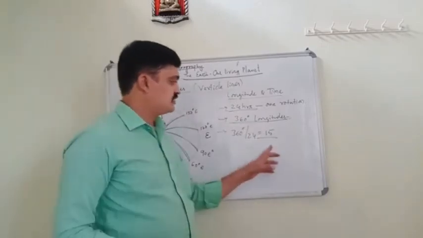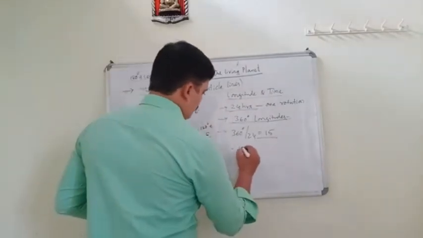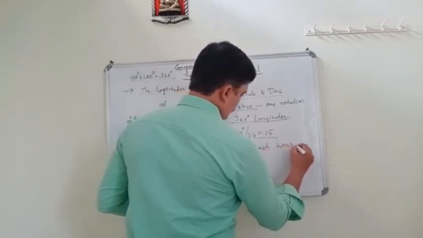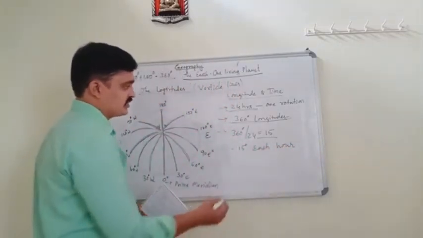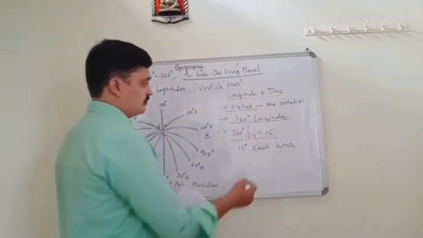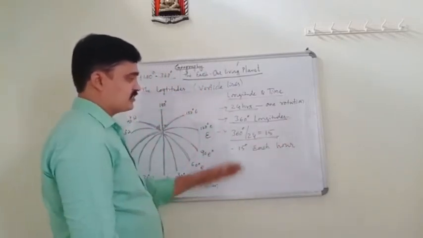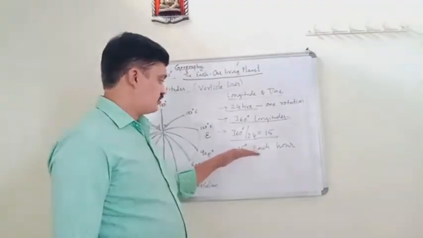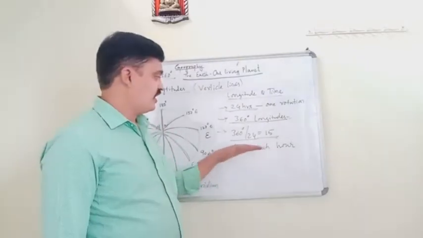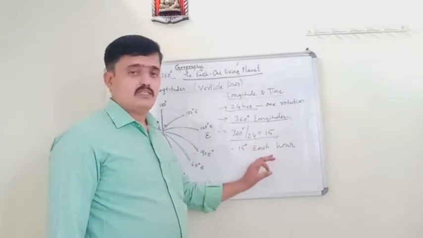It means Earth rotates 15 degrees each hour. 360 by 24 is 15, so Earth rotates 15 degrees each hour.